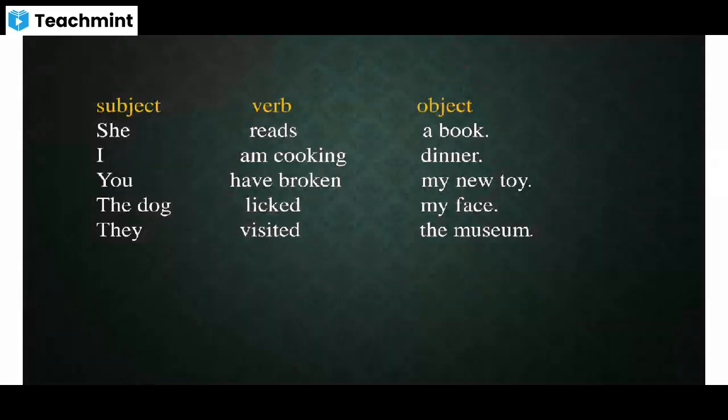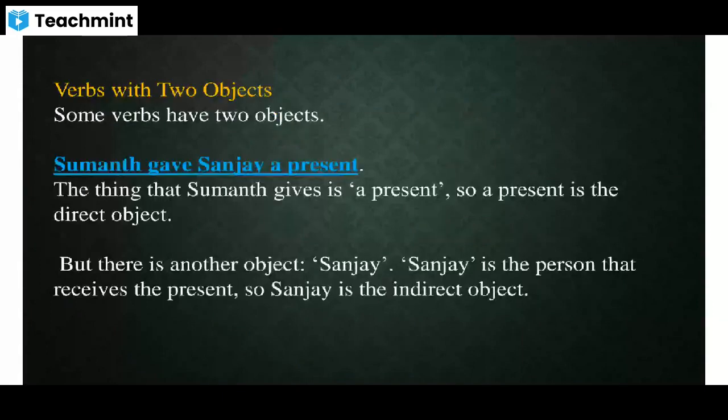If it is clear, then let us move on with another thing which we usually observe in a sentence. Sometimes, if you look at this example, Sumant gave Sanjay a present. Here, which is the subject, which is the object, and which is the verb? Can anybody tell me? Yes, Anagha. In this example, Sumant gave Sanjay a present.